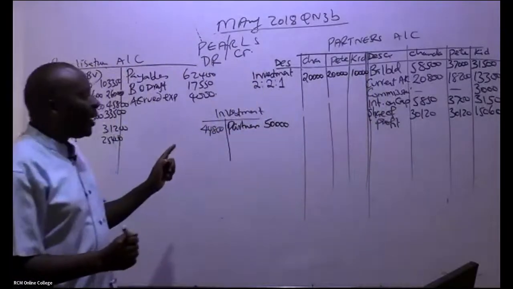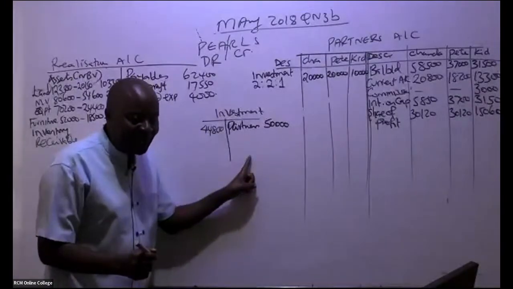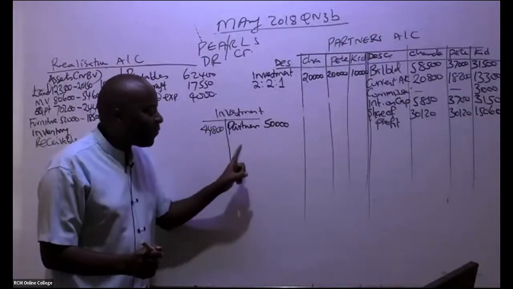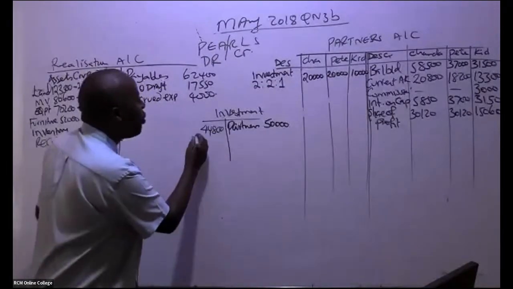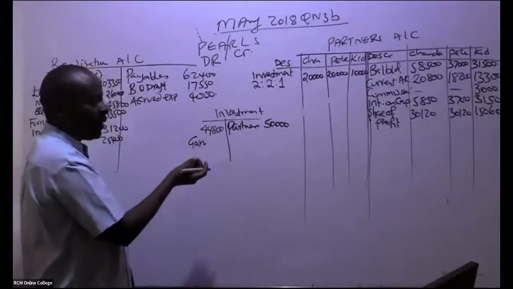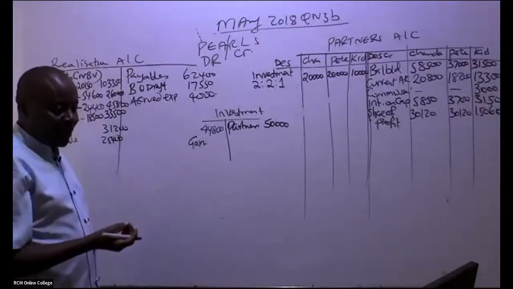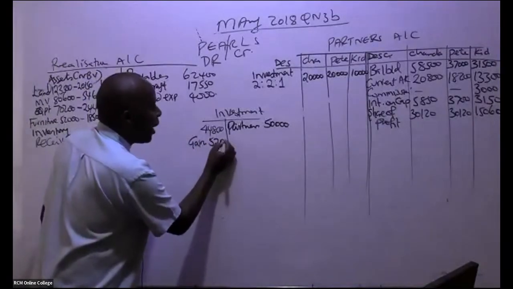But now remember, these partners made a profit in the process. There was a gain on this investment. So this gain, you come and mention here. What is the balancing figure? The gain on the investment is 5,200.